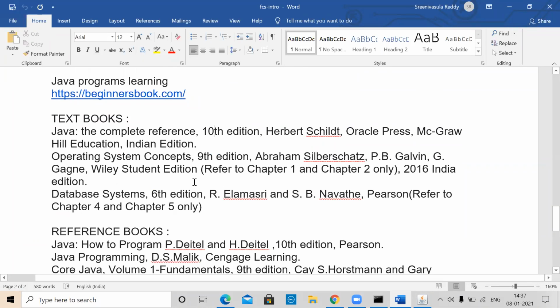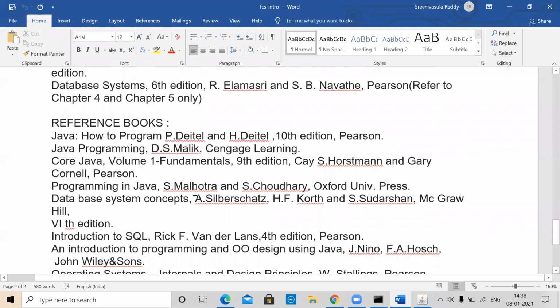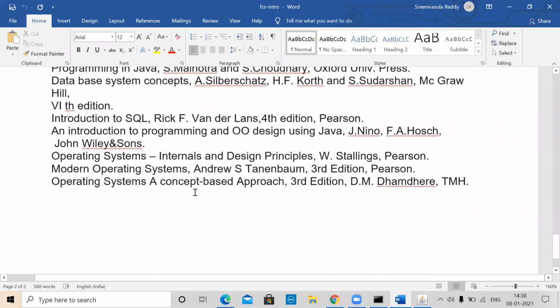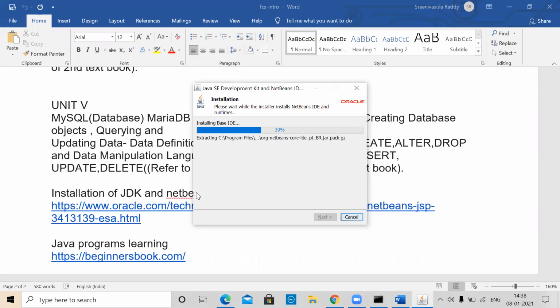It's not that you will be mastering the complete content of all 3 books. As far as OS is concerned, only the basics, whatever minimum is required, will be there as a part of it. Database similarly, and core Java to some extent. Then some reference books are also mentioned here. It is still installing, about 39% done.